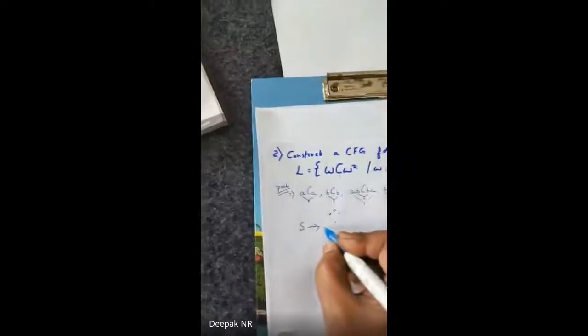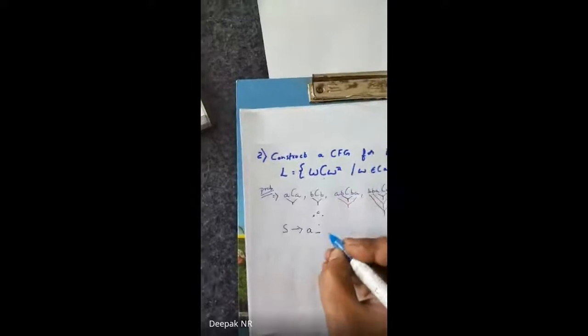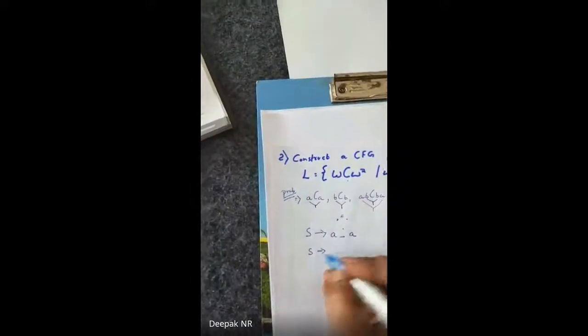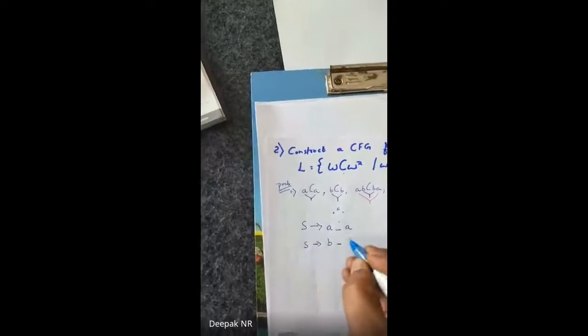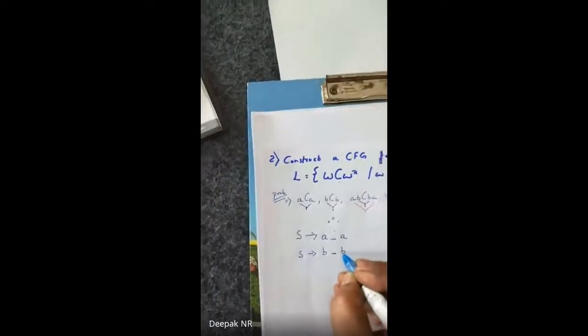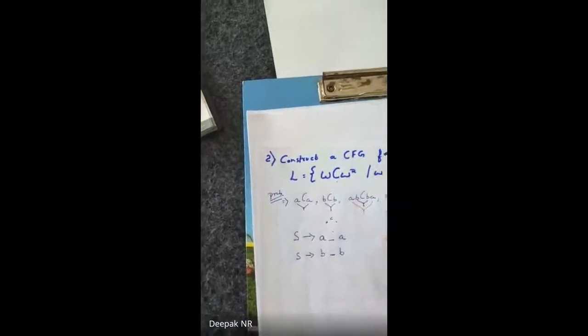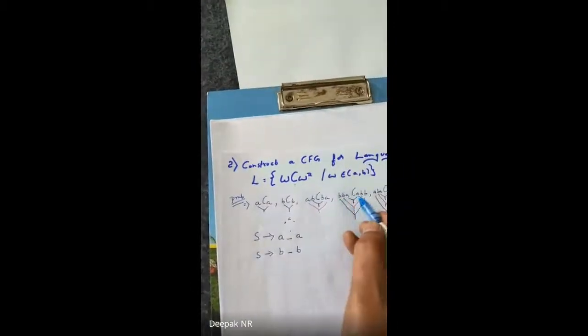For example, A center A. Correct? A is being done. B center again B. Here the center is C, but this is a repetitive loop.